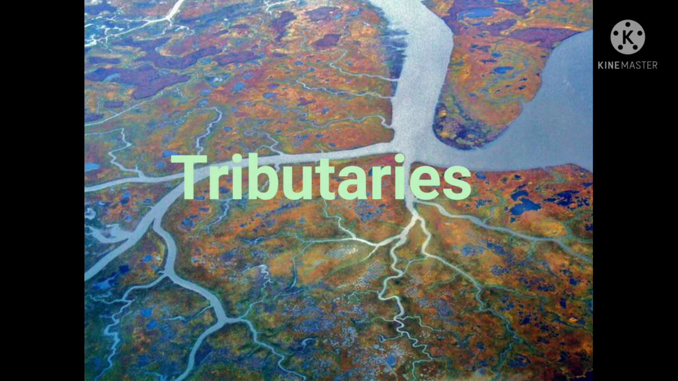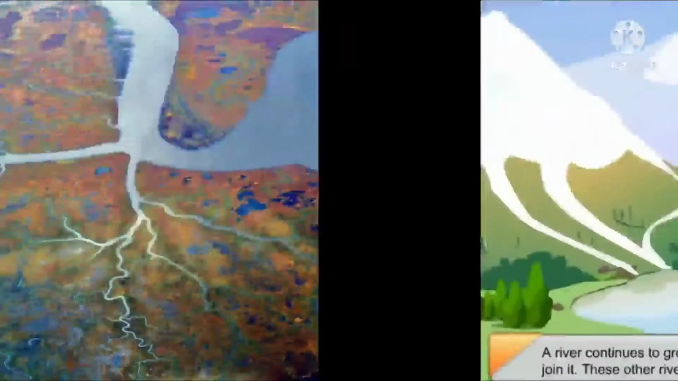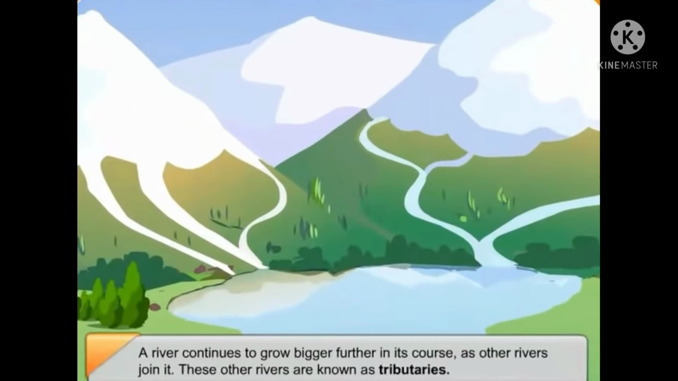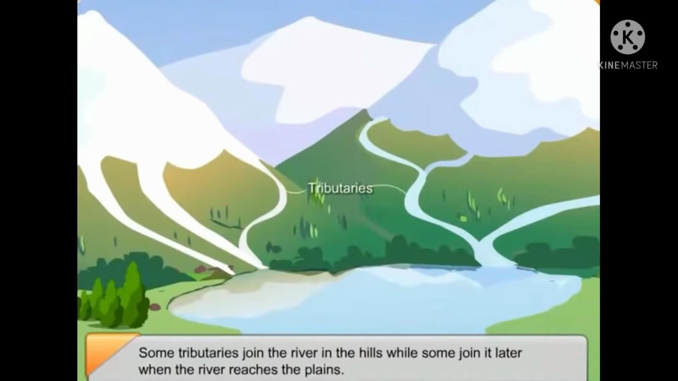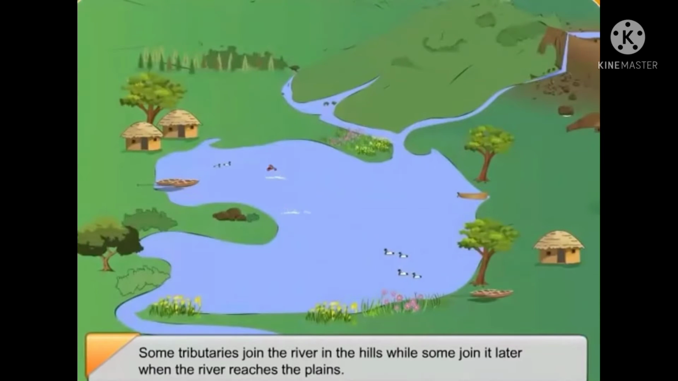Next, let's see about tributaries of a river. A river continues to grow bigger further in its course as other rivers join it. These other rivers are known as tributaries. Some tributaries join the river in the hills while some join it later when the river reaches the plains.